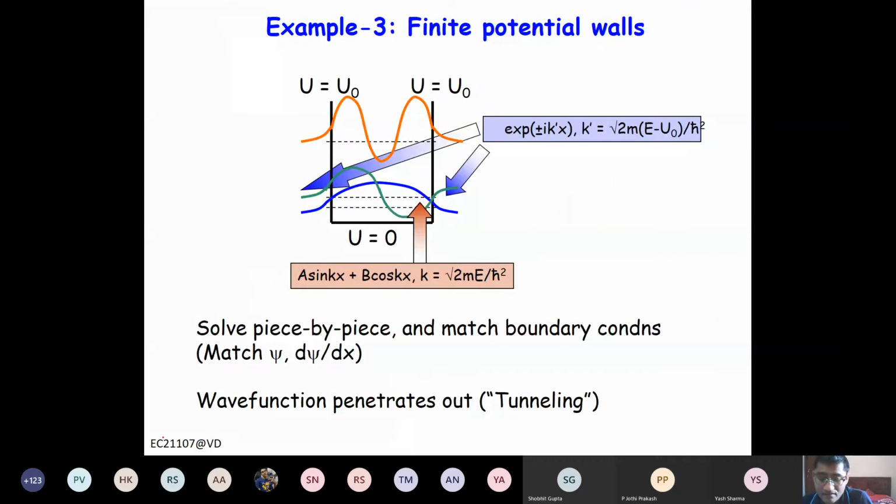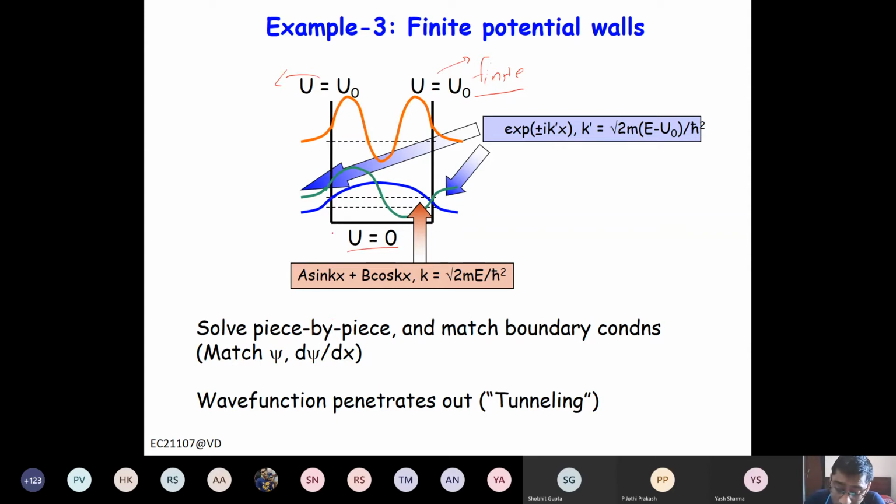Now, third case: again here inside the well, potential energy is 0, but the barriers are not infinite. So now you have a finite energy barrier here, and we call it a finite potential well. In this case, how will you solve?